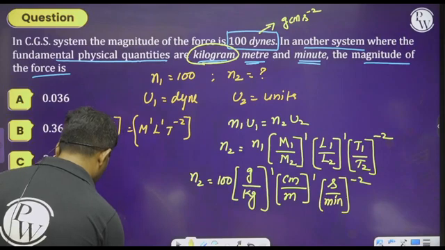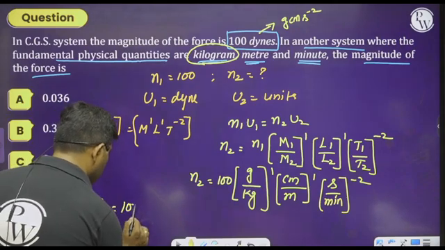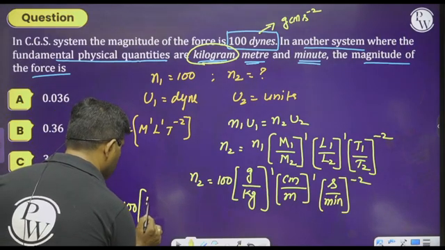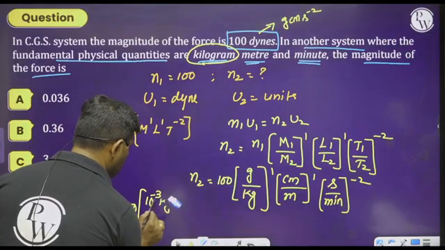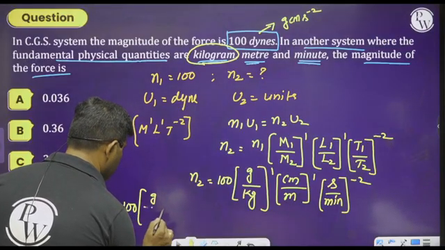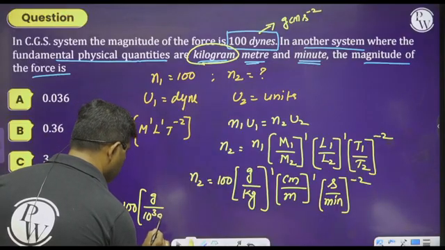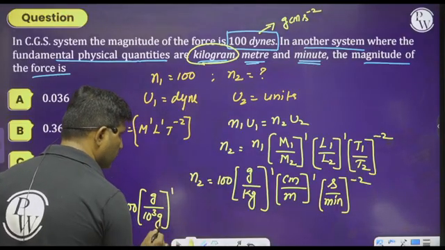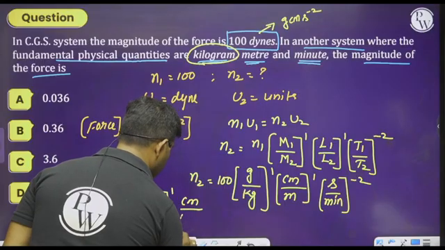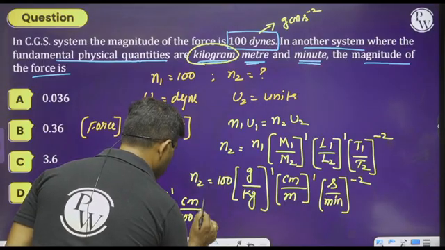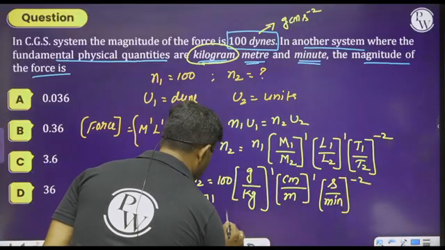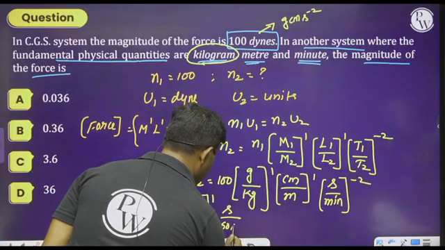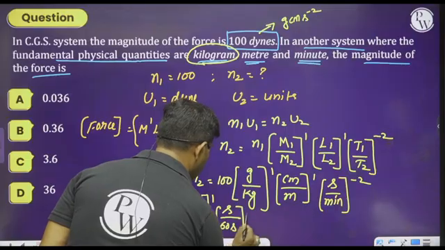Please do the simplification. N2 becomes 100 into grams. A gram is 10 to the power minus 3 kilogram; otherwise convert the kilogram itself to gram, 10 to the power plus 3 gram to the power of 1. Centimeter divided by 100 centimeter to the power of 1. And second divided by minute is 60 seconds, to the power of minus 2.